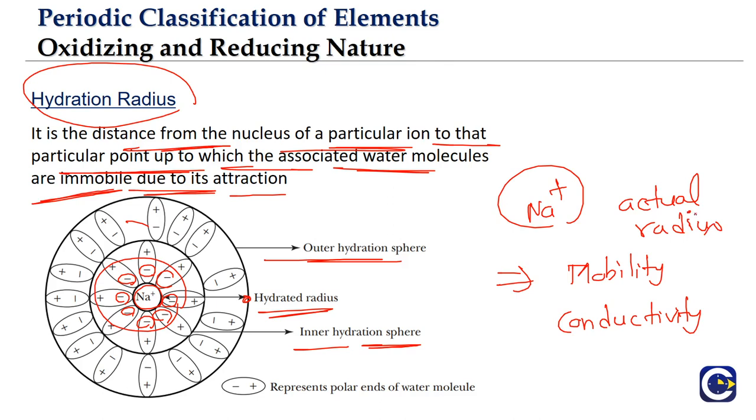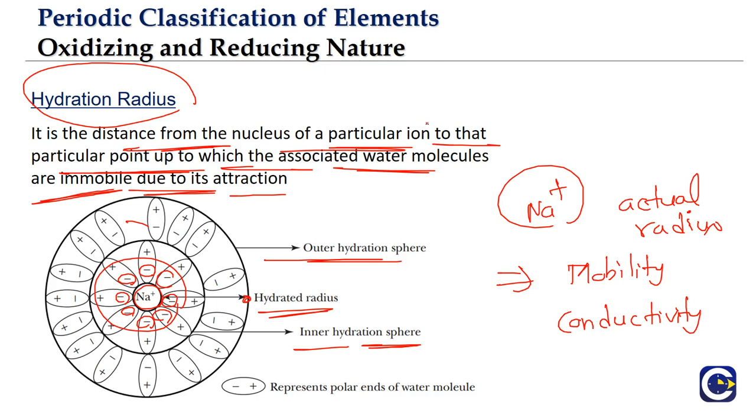Why? Because when we look at the size of Na+, it is no longer the actual size of sodium, because along with sodium the inner hydration sphere and the outer hydration sphere, everything is going to move on. So we will have to look at the hydration radius or hydrated radius of the ions. This is the definition of a hydration radius.